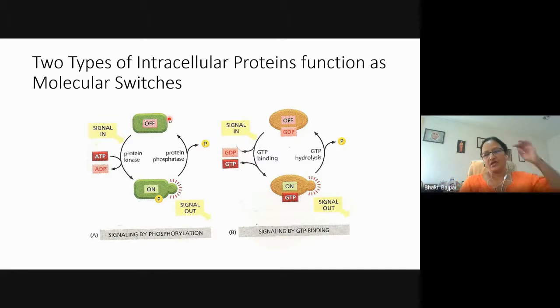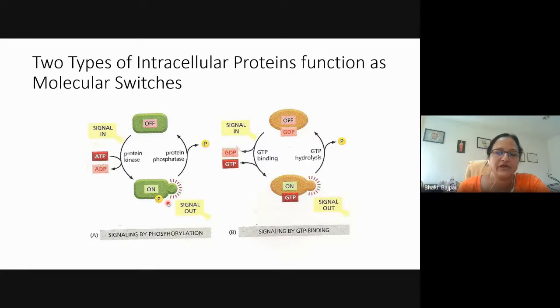Now, another type of molecular switch is signaling by GTP binding. Here you can see that when the protein is bound to GDP, it is in the off state, but when the signal is there, an enzyme will cause the exchange of GDP with GTP, and in the GTP-bound state, the protein is in the active form. When the signal is out, there will be hydrolysis of the GTP, the inorganic phosphate is removed, and the GTP is converted back into GDP. So again, the active protein is converted back into the inactive protein because now it is in the GDP-bound form.